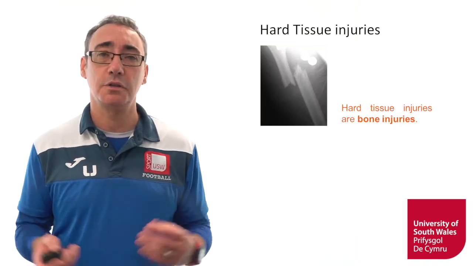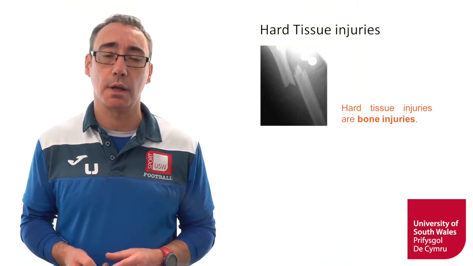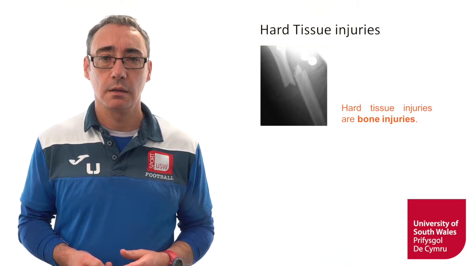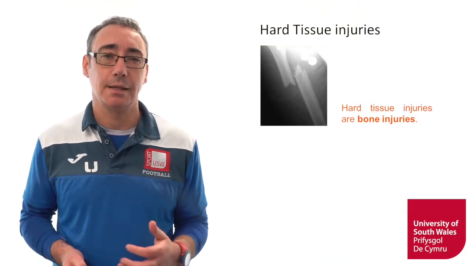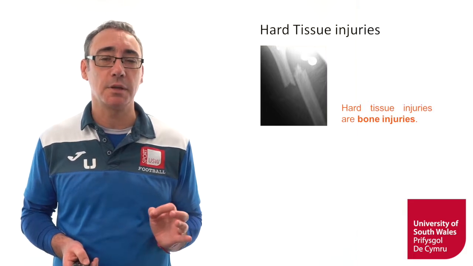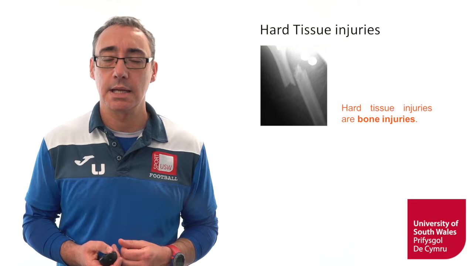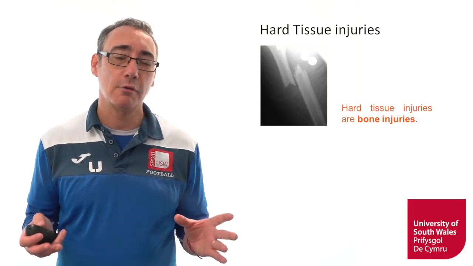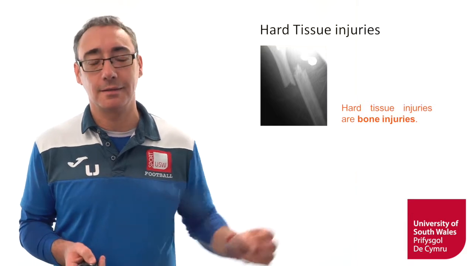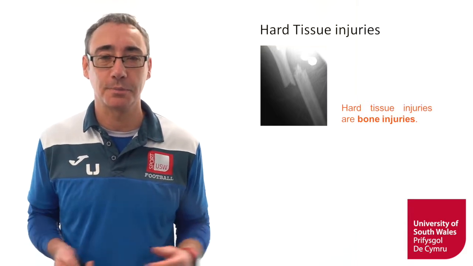If we consider hard tissue injuries there, there's a diagram there of a broken bone, an x-ray. These are bone injuries. Now, there are plenty, many gruesome images and videos and examples of football players suffering bone injuries. I'm not going to include any here, okay? We've already seen the image of Mr. Babb, the collision with a goalpost.